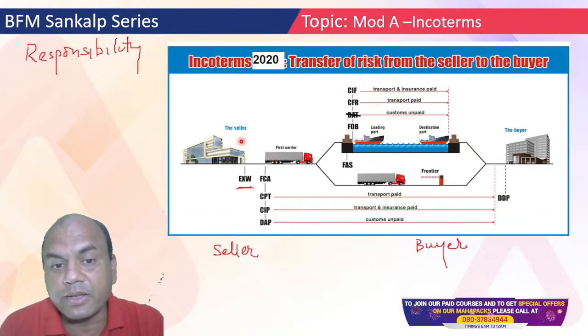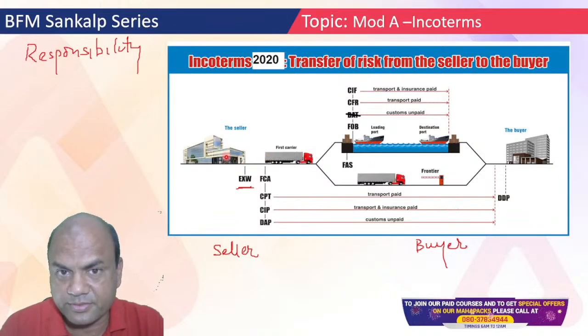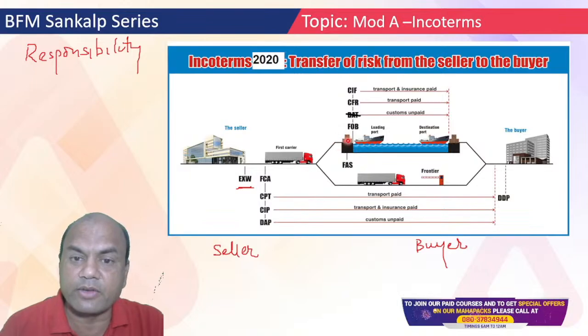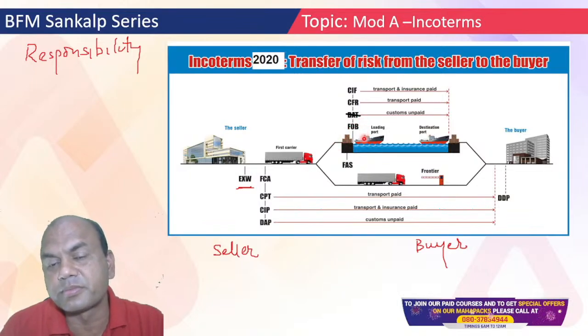In that case, what will happen? The seller will manufacture these goods, take them in the truck from his or her place up to the port, and load these goods onto the ship.